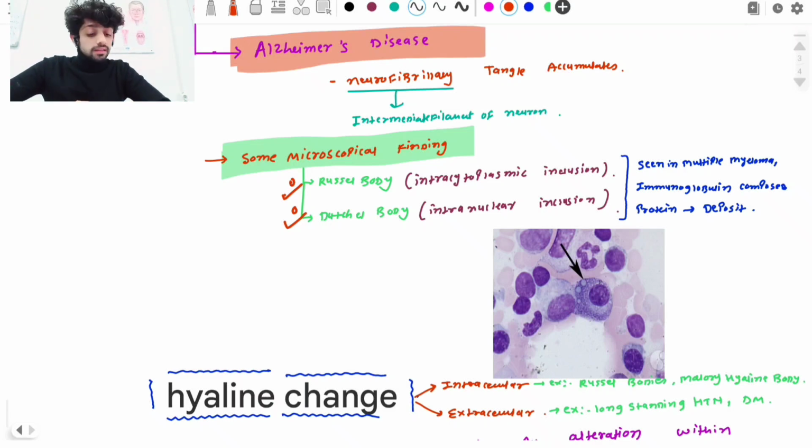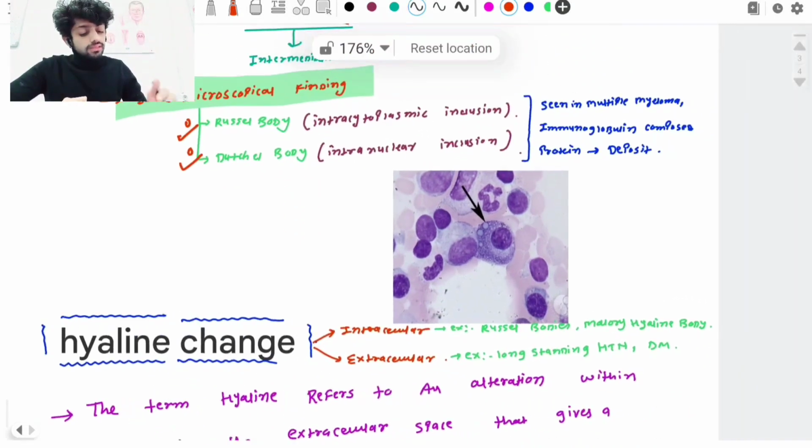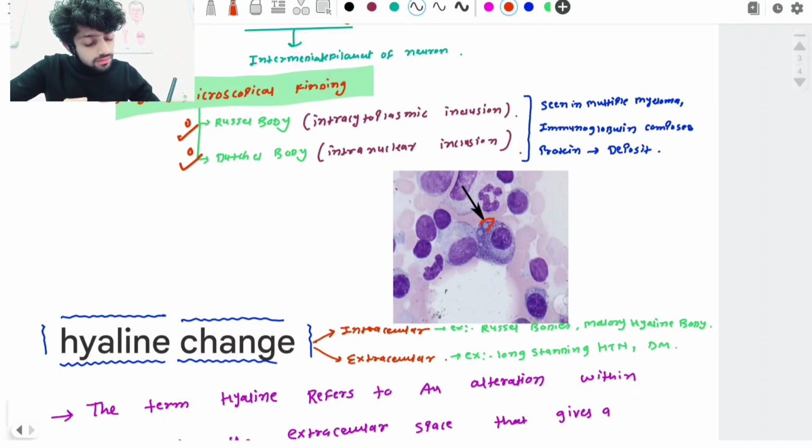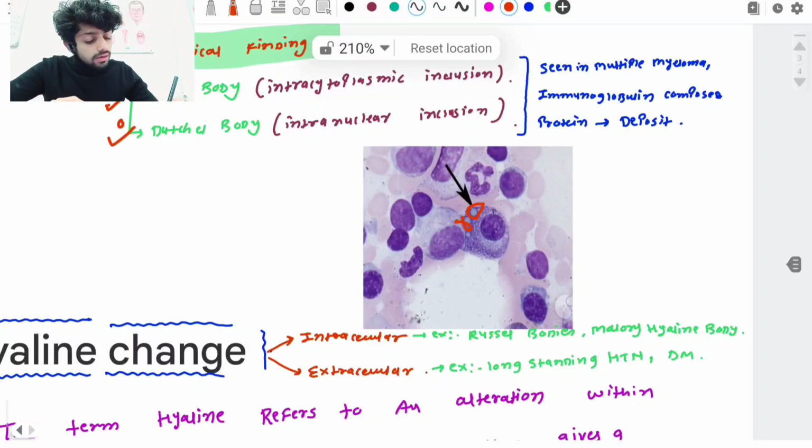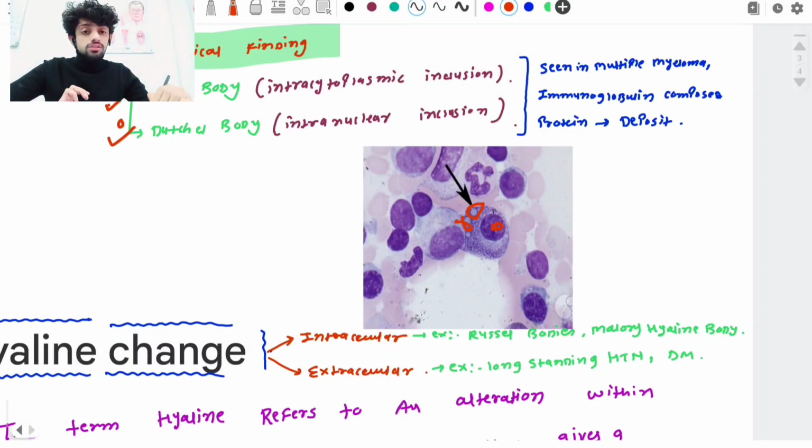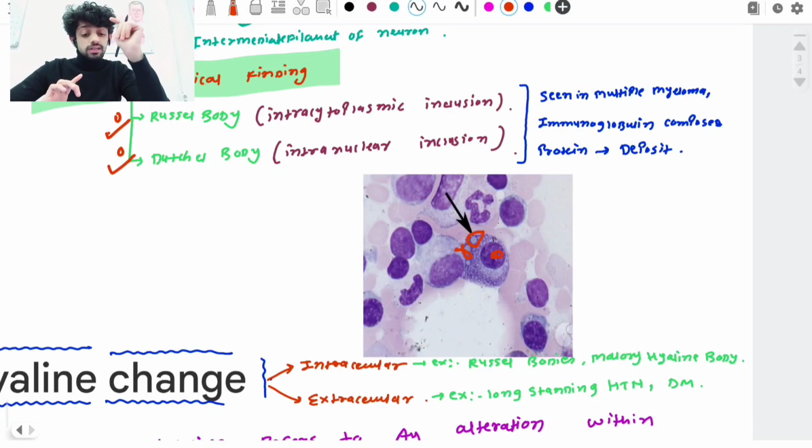What is the meaning of the Russell body? When we see intracytoplasmic inclusions here, these are your Russell bodies. And if we see an inclusion like a droplet inside the nucleus, that is referred to as the Dutcher body. So remember the difference between the Russell body and the Dutcher body. The Russell body is an intracytoplasmic inclusion of proteins, and the Dutcher body is an intranuclear inclusion. This inclusion is a protein inclusion.